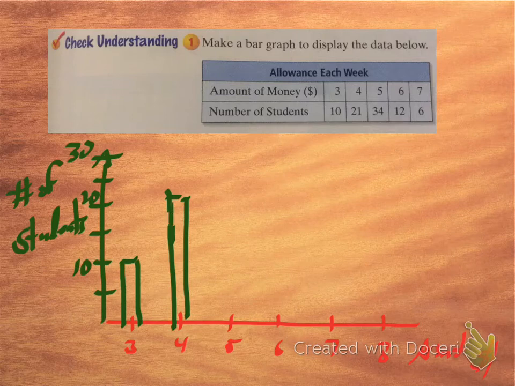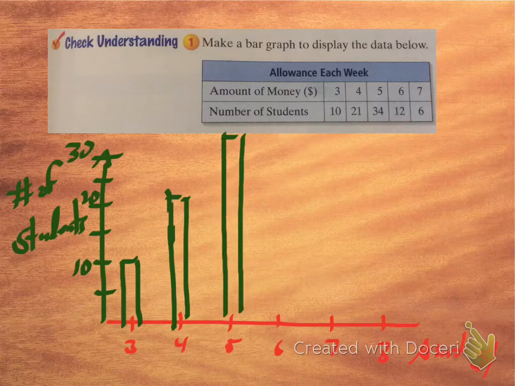All right. For 5, it's 34, so we're going to go all the way up to 30, and a little bit higher than 30, so it's going to be right about here at the bottom of this picture. And we're going to draw a nice big bar here. This isn't perfect, but it's pretty close. For 6, we're only going to have 12. It's going to be a little bit taller than the first bar, but just barely. So that's 12. And then finally for 7, we have 6, and 6 is going to be just a little bit higher than this bar right here. So let's make a bar, and we'll take it down. So there's your bar graph.